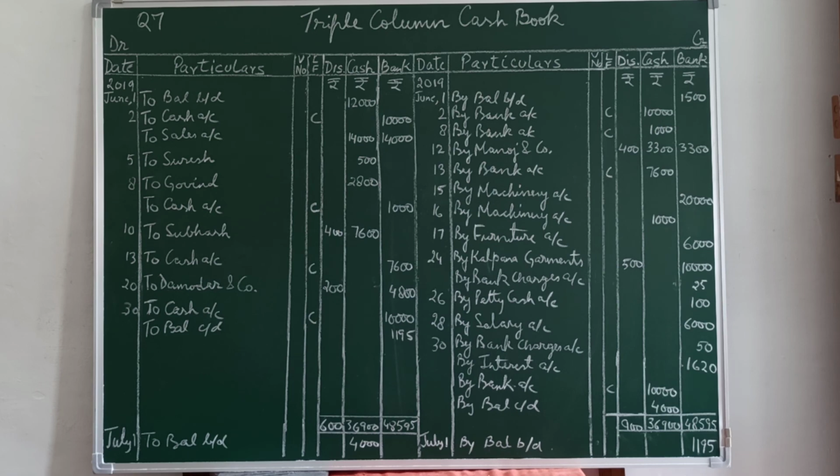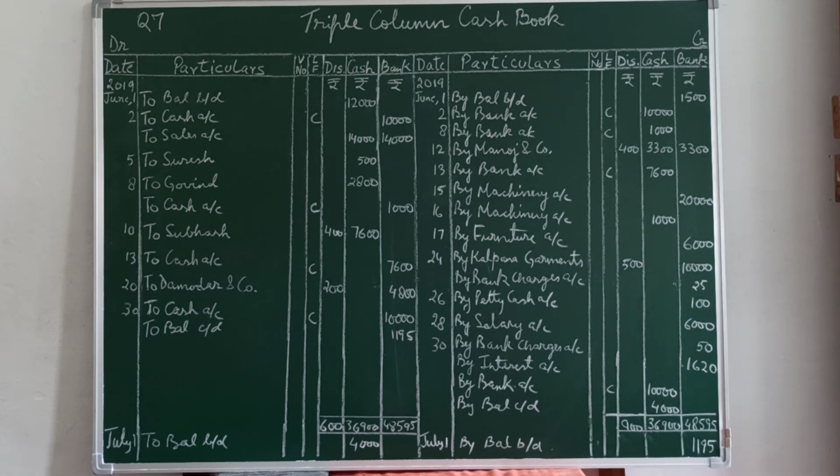Then you will balance the bank column as usually we are doing. You will add the debit side, it is coming 47,400. Then you will add the credit side, it is coming 48,595, which is greater than the debit side. So it is an overdraft, credit balance. So to balance carried forward on the debit side, the difference should come 1,195.